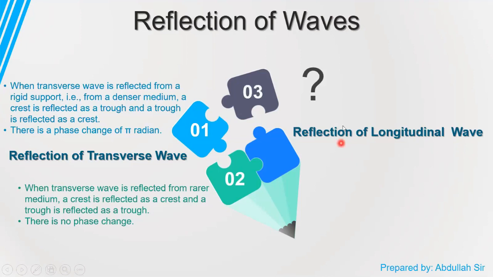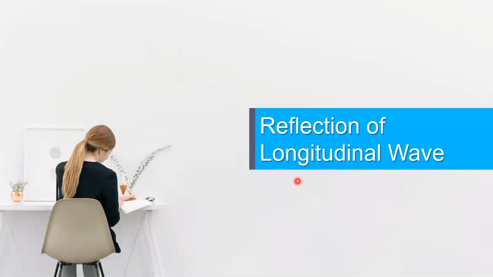We will see what happens when a longitudinal wave reflects from a denser medium and what happens when a longitudinal wave reflects from a rarer medium. So, reflection of longitudinal wave. Before starting this topic, what is a longitudinal wave?